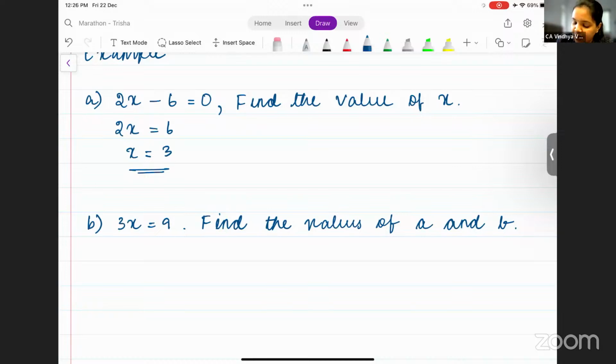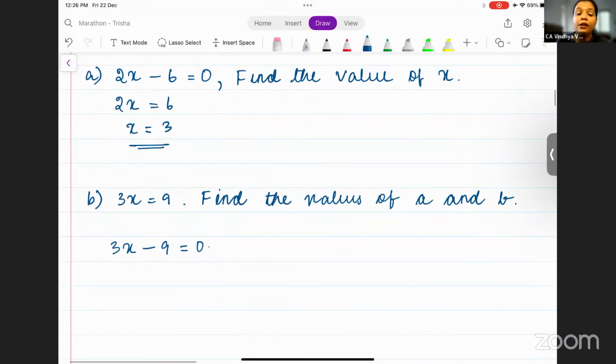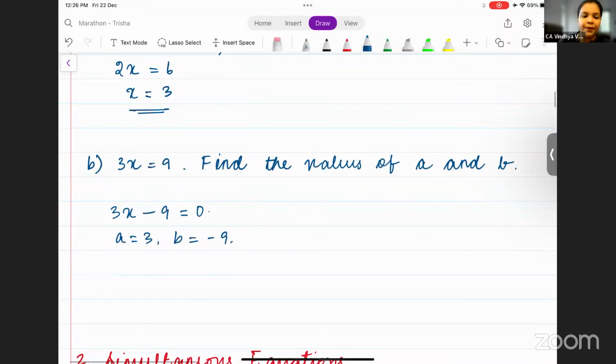So how do you take it in general form? 3x minus 9 is equal to 0. Now you can take the values of a and b. A is equal to 3 and b is equal to minus 9. I hope this is clear. This is your simple equation.